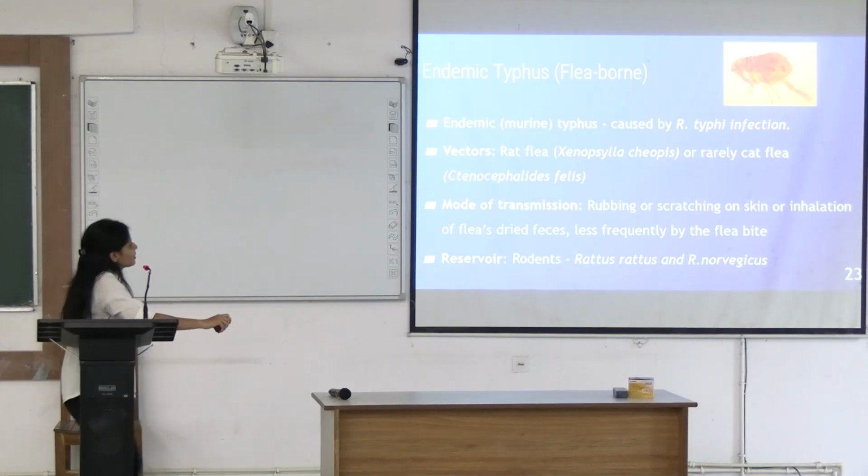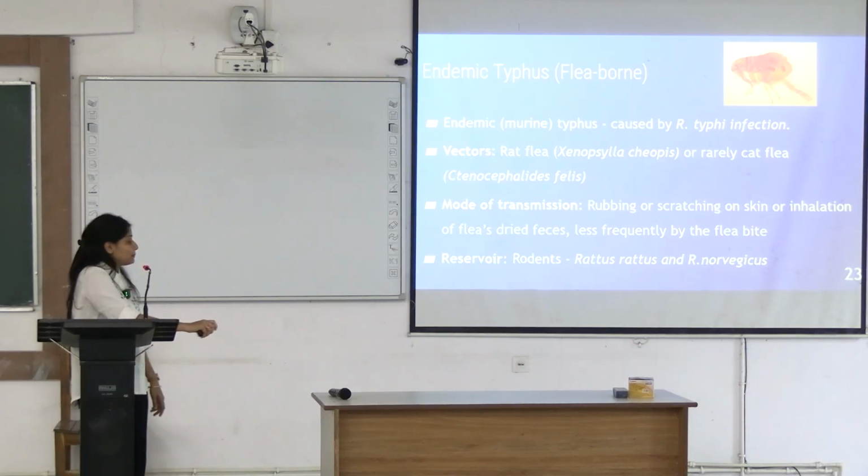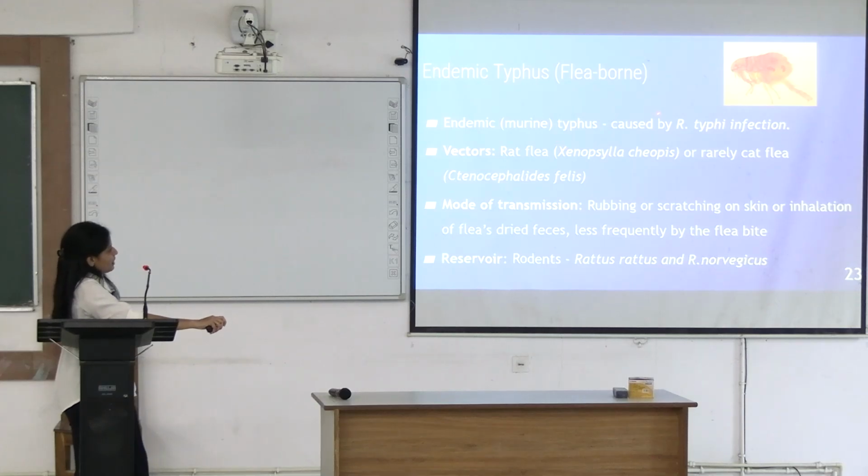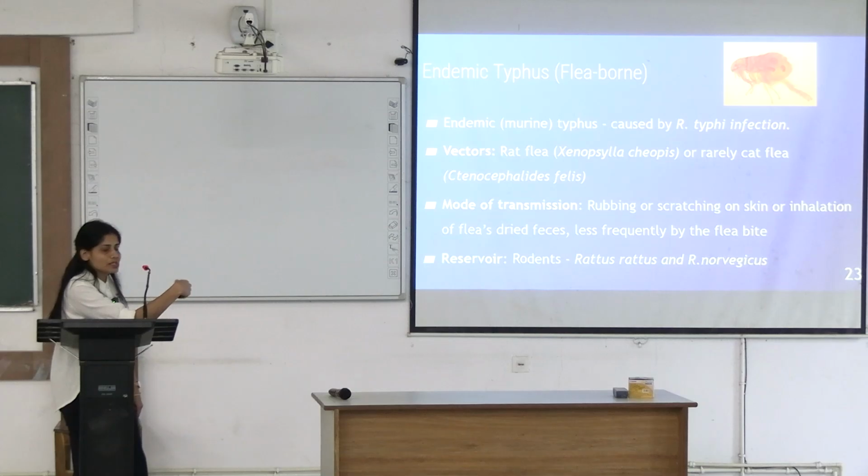Coming to endemic typhus. Endemic typhus was flea-borne. What was the causative bacterium? Rickettsia typhi. What is the vector? Rat flea, Xenopsylla cheopis. Remember this name. Again, rubbing or scratching on skin, or inhalation of dried feces of the rat flea. What is the reservoir here? What was the reservoir in Rickettsia prowazekii? Flying squirrels. Here it is rodents. That is why it is also known as murine typhus. Murine relates to the rats, rodents. That is why you name this endemic typhus as murine typhus also.